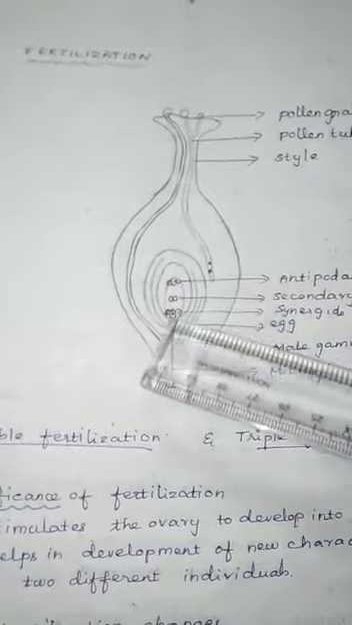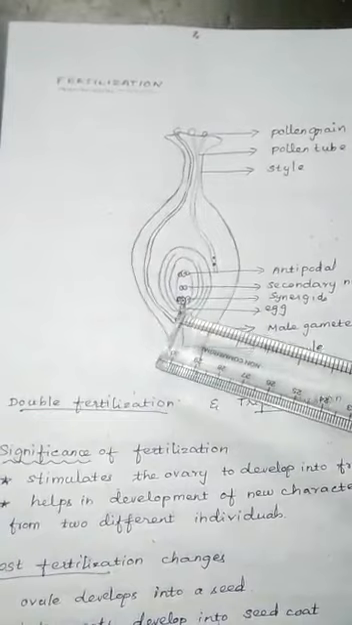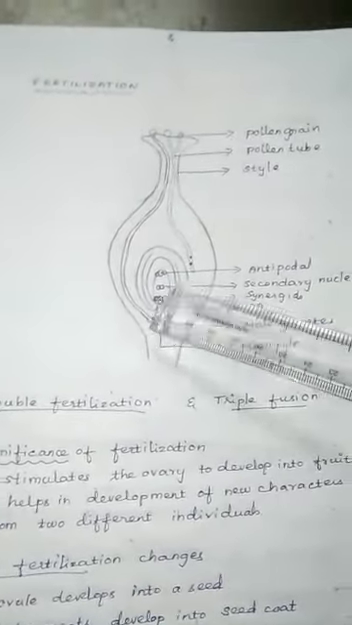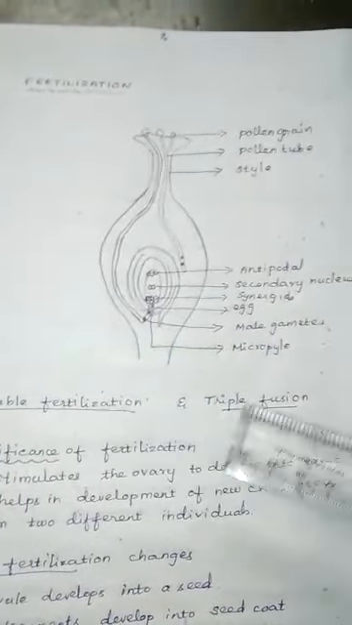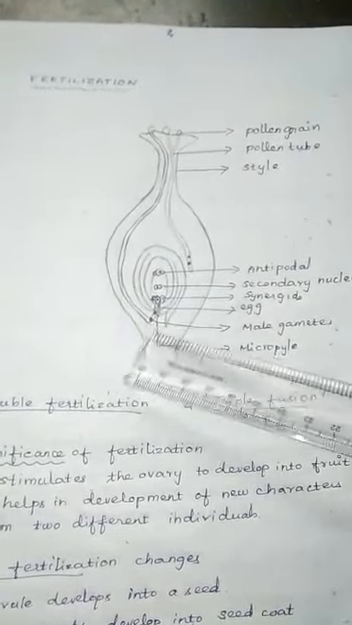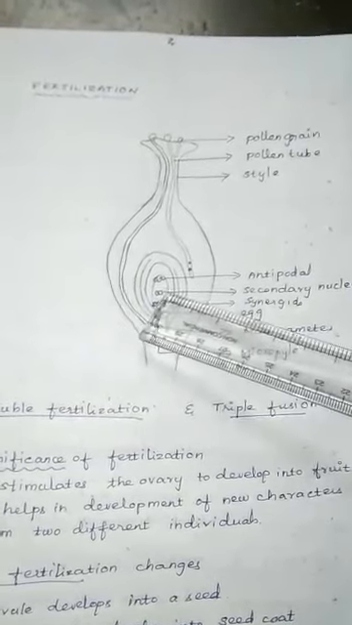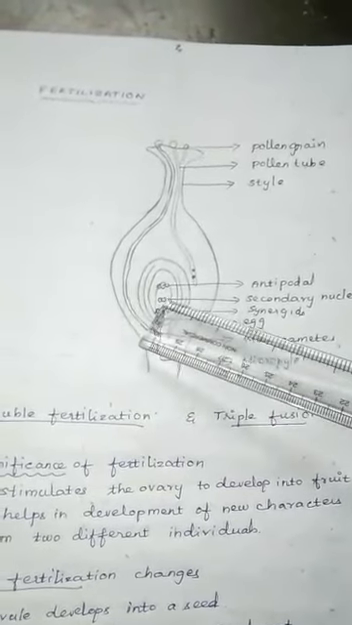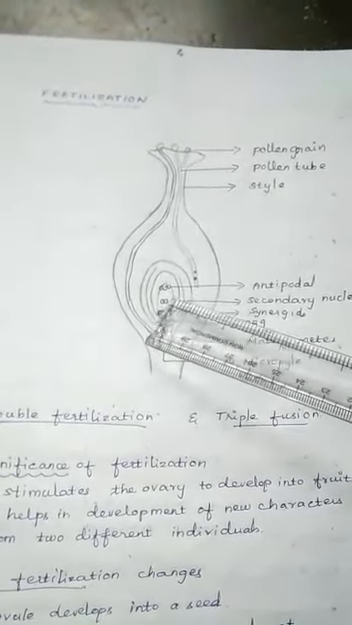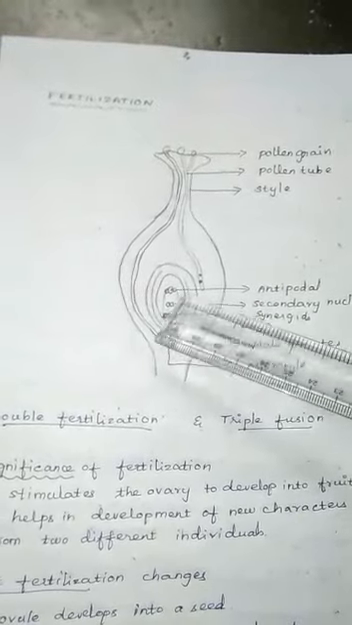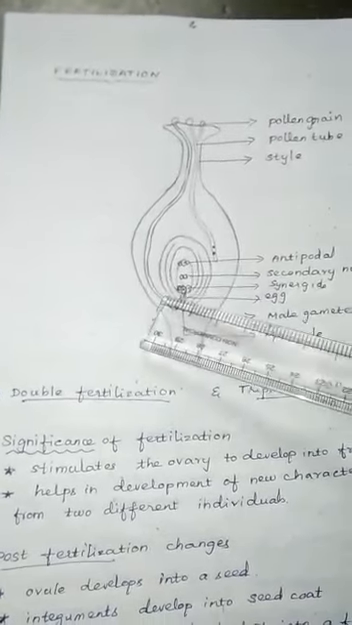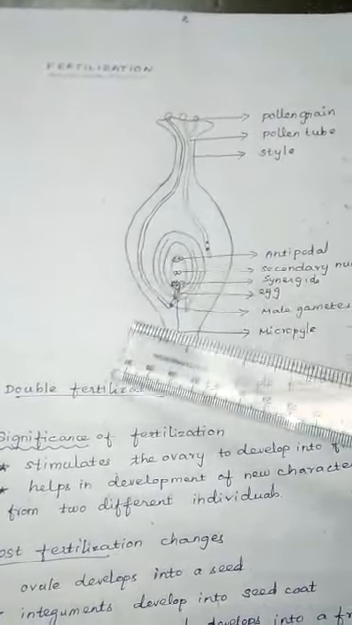So two fusions happen here, which is called double fertilization. One male gamete fuses with the egg, and the other male gamete fuses with the secondary nucleus. Triple fusion means the second male gamete fuses with the secondary nucleus, resulting in the primary endosperm nucleus. That primary endosperm nucleus is in a triploid condition. So the fusion results in a triploid nucleus, which is called triple fusion. It is very peculiar to angiosperms.